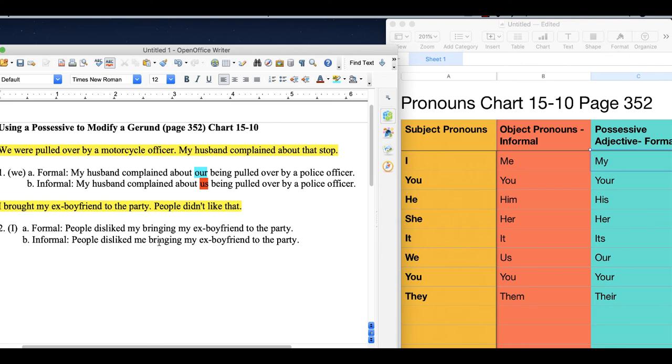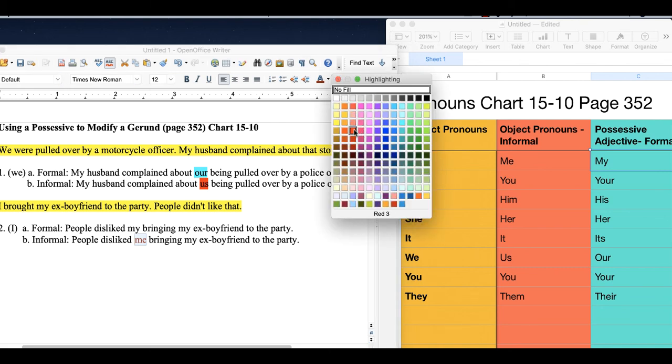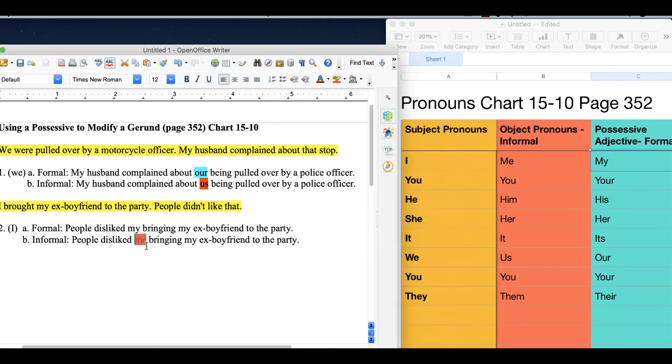You probably think that sounds more natural because that's the way people speak. We speak informally, so we're going to go with the object pronoun even though it's not grammatical because people didn't dislike me. They didn't dislike Stevie Daniels. They dislike my action of bringing my ex-boyfriend. So they're disliking the action, they're not disliking me, which is why the object pronoun is wrong grammatically, but it is right for our possessive. Okay, so we'll put this in red and we'll put that in blue.